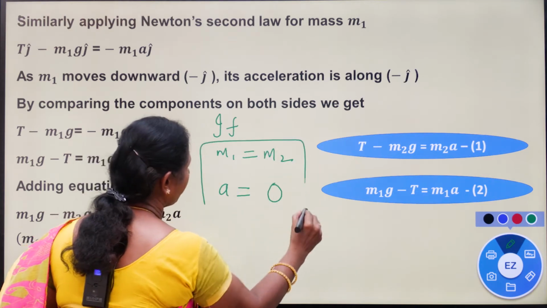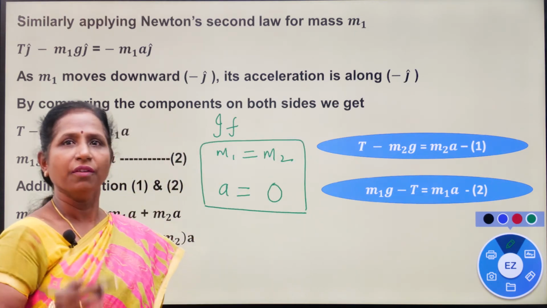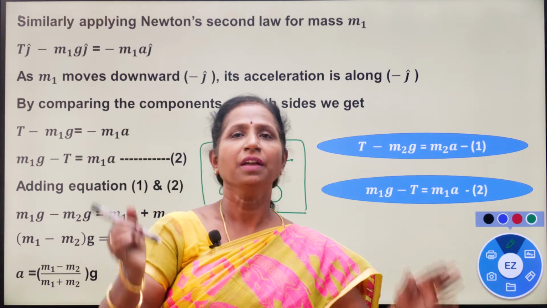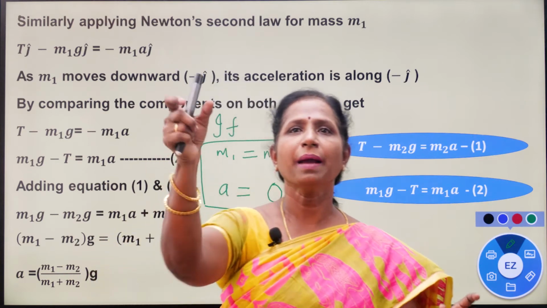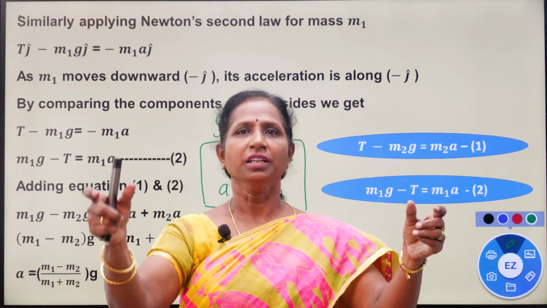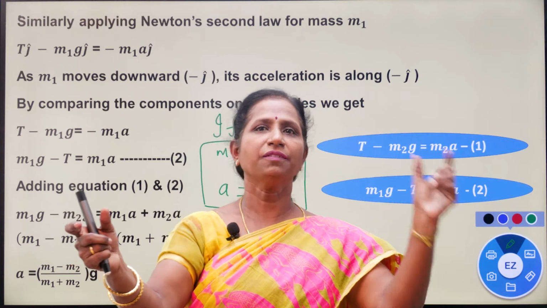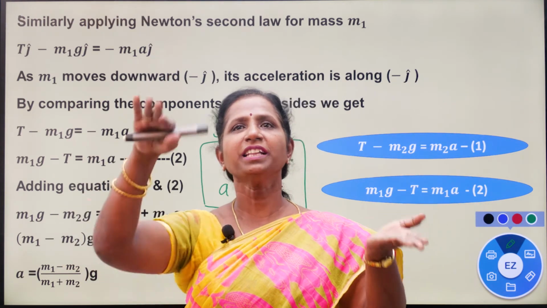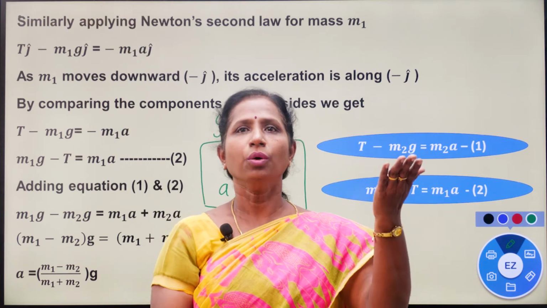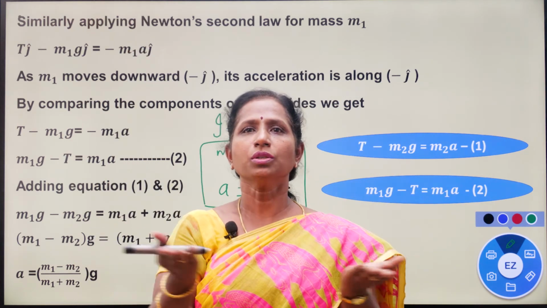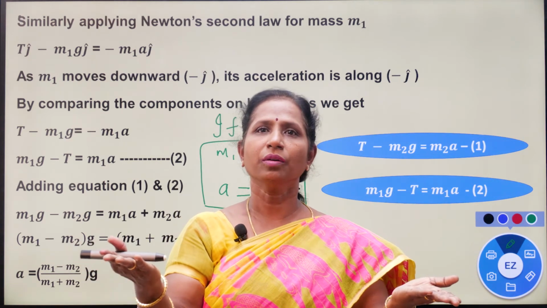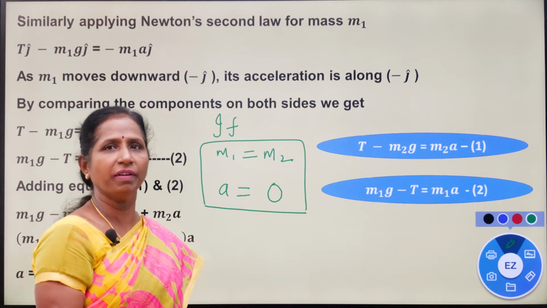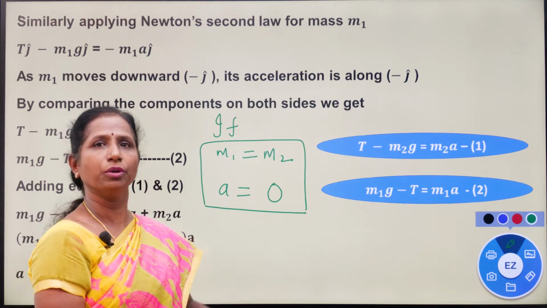When m1 equal to m2, acceleration becomes 0. That means the system is at rest. m1 and m2 both are balanced. Right side we have got m1, left side we have got m2. Both the weights are equal, then it will be balanced. It will neither move down nor move up. So there will be no motion at all. Both the objects will be at rest. So acceleration becomes 0 means the object will be at rest. Yes, clear? No velocity at all.